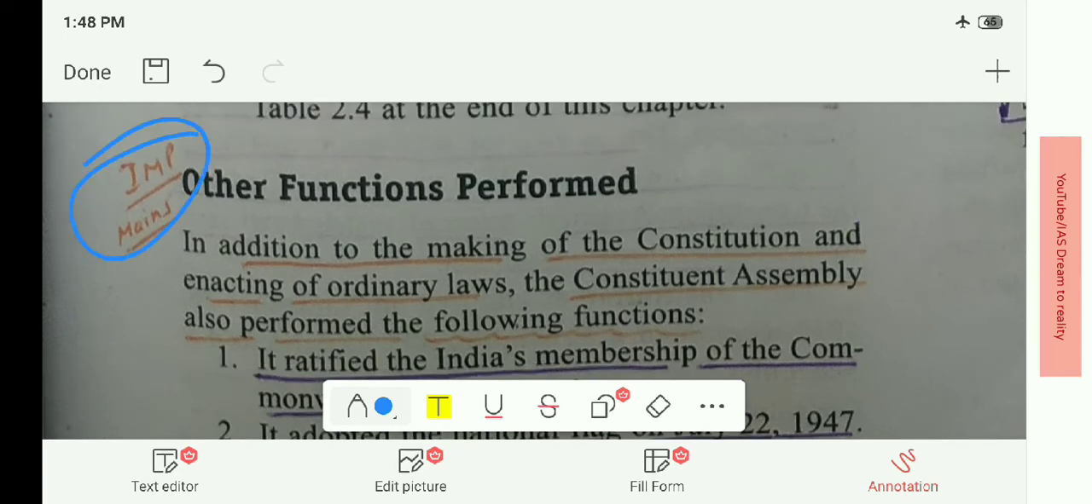It is important. What were the other functions performed by the Constituent Assembly? You should remember these in chronological order as in the questions. They may ask you to arrange them in a chronological pattern, so we will remember them in chronological order.